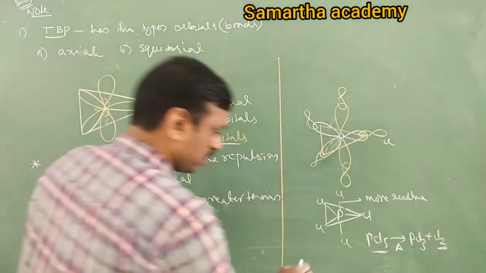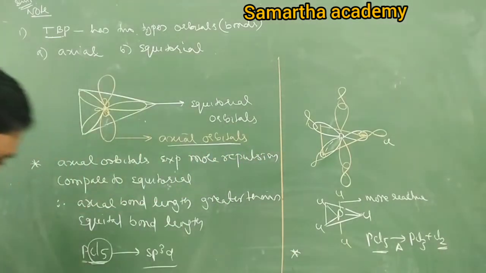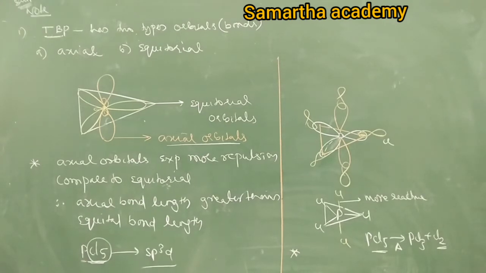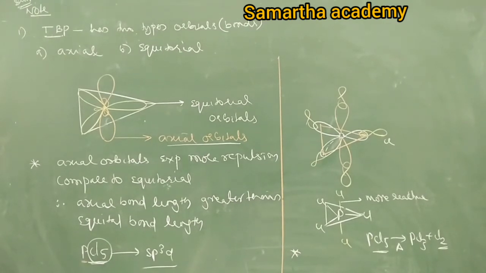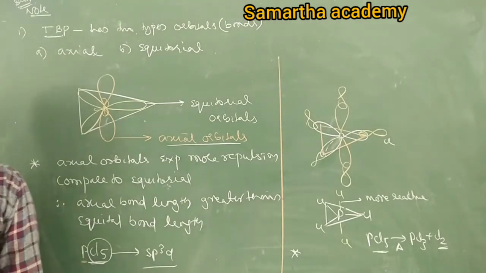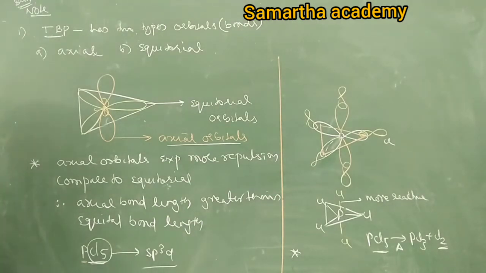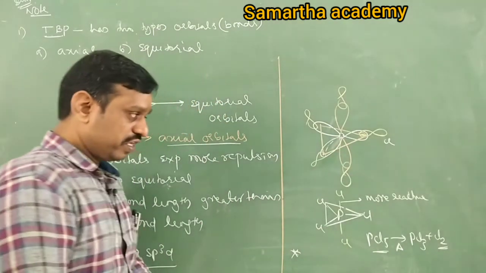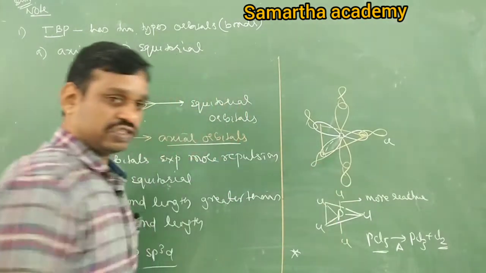Next, one more point. In the TBP structure, suppose there is a lone pair of electrons. Where should the lone pair be placed, on equatorial positions or axial positions? Equatorial positions.